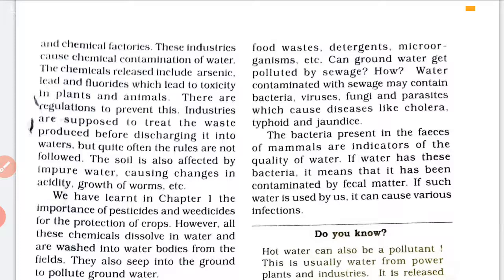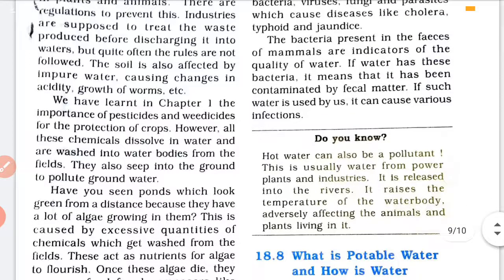So now we have also seen these two main things: overpopulation and industries throwing their waste into the water. Now third, it can be the pesticides and weedicides. These are two important things used for protection of crops. But when these chemicals get dissolved in water, and it rains, then what happens? These pesticides and weedicides are carried to the groundwater.